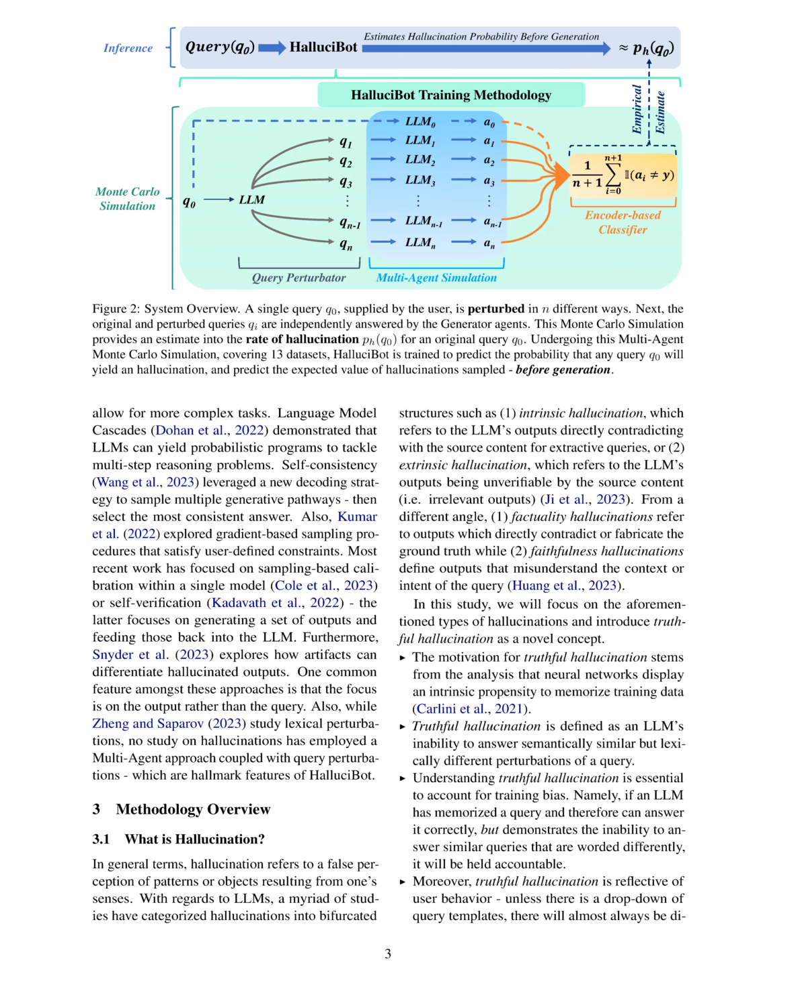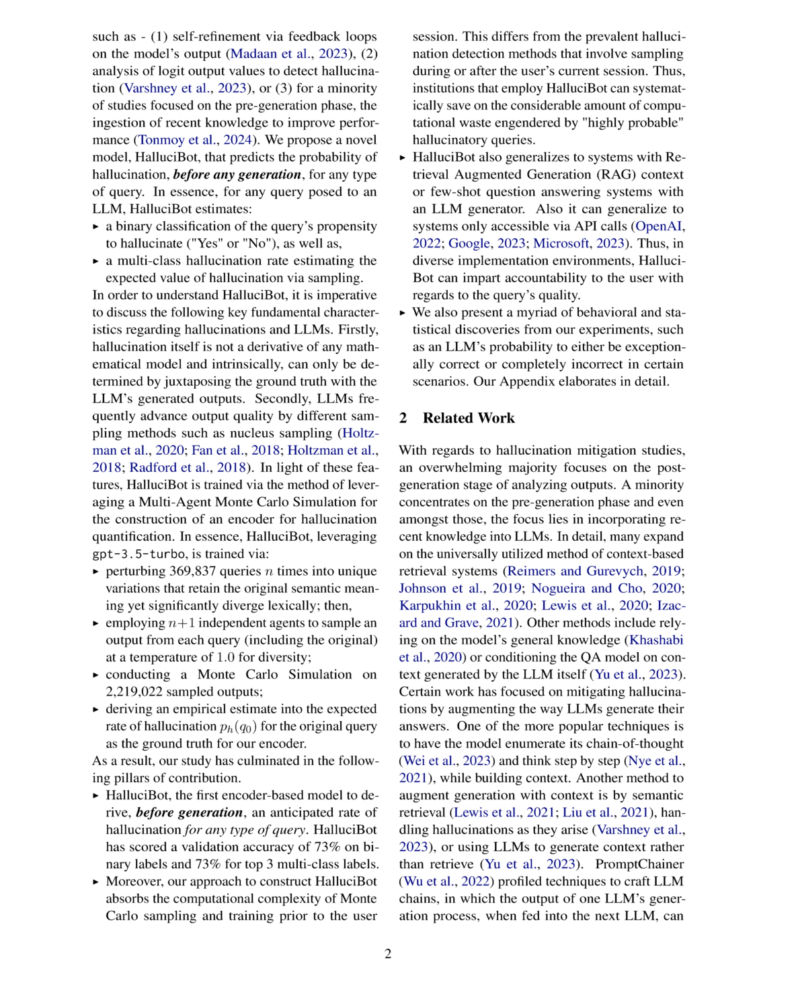HalluciBot introduces a novel concept called truthful hallucination, where LLMs may memorize training data but struggle to answer similar queries that are worded differently. By training an encoder-based model using a multi-agent Monte Carlo simulation, HalluciBot can estimate the propensity of a query to hallucinate and the expected rate of hallucination through sampling.